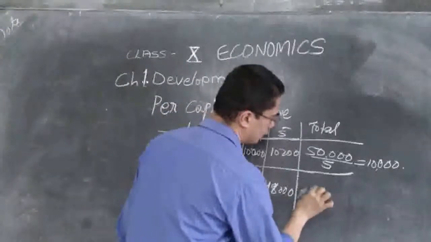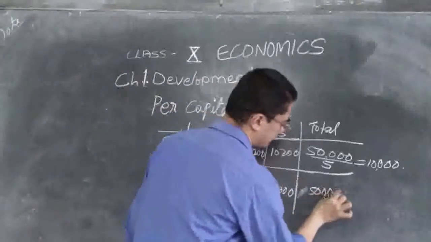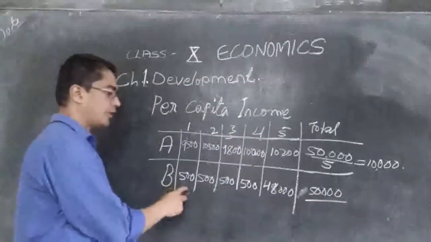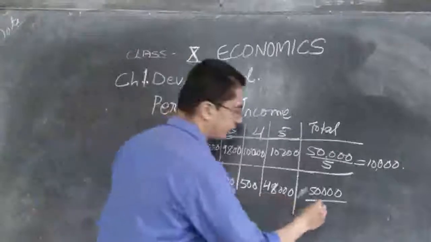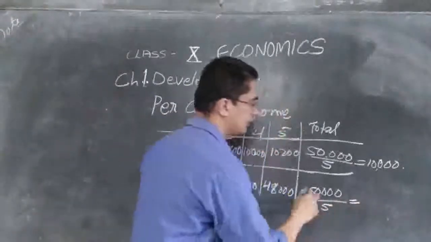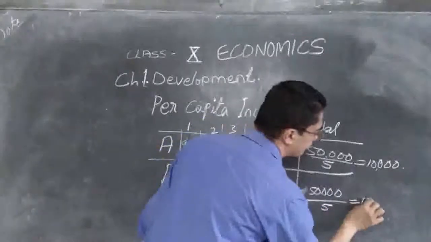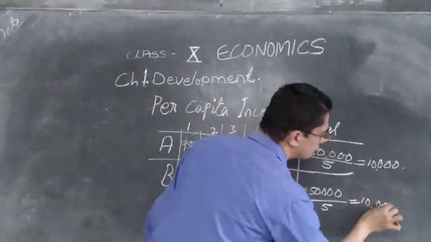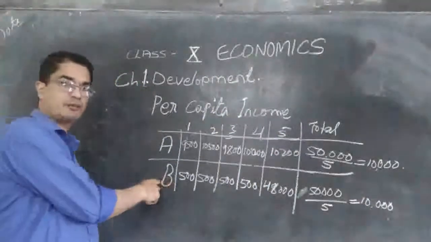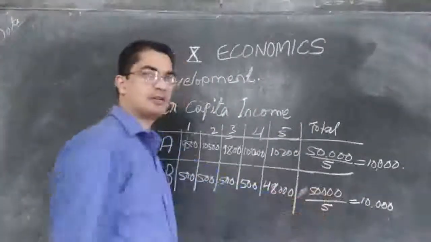The total is 50,000. And we divide with the number of people. 5 people are there, so we divide with 5. And here also we get the same amount. So here also the average income of country B is 10,000.